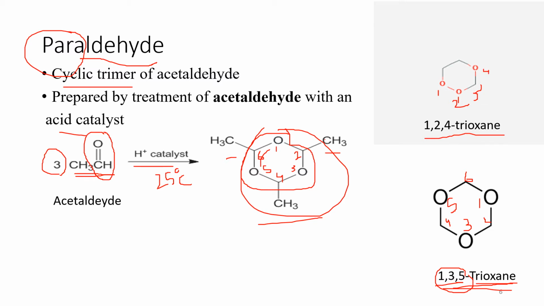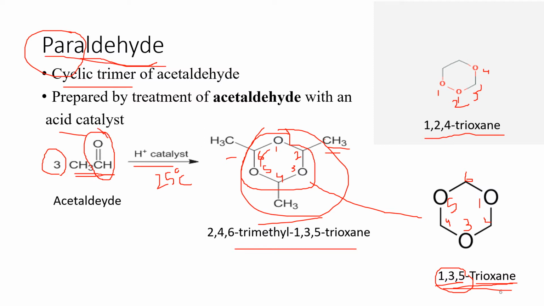Now once we know that the name of this ring is 1,3,5-trioxane, we can easily give the IUPAC name to it. Just add the three methyl groups and their positions, that is 2, 4, 6-trimethyl-1,3,5-trioxane. This is our paraldehyde. It is not only the aldehyde, it is present in the cyclic form and it is the trimer. Trimer means three aldehydes are present.